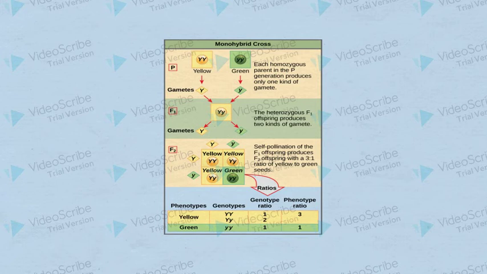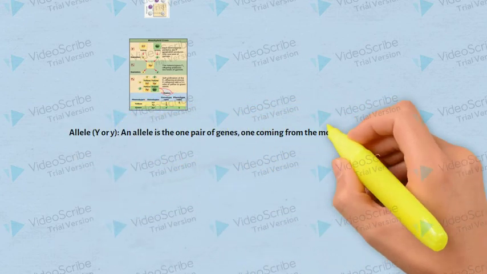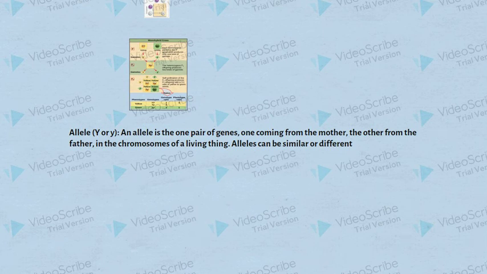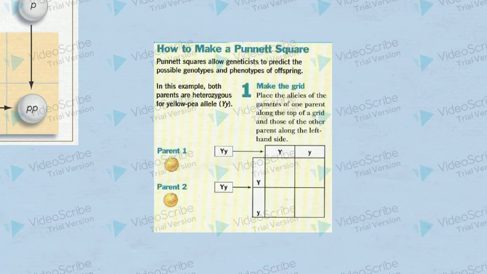When peas carrying these two traits were crossed, all F1 individuals were the same as each other and yellow. In these types of crosses, the features that appear in F1 are called dominant. The features that aren't seen are called recessive. In crossbreeding, dominant features are expressed with capital letters. Recessive features are expressed with the lowercase form of the same letter.